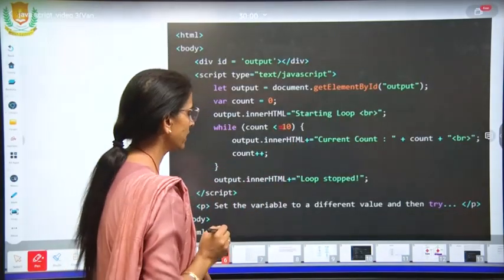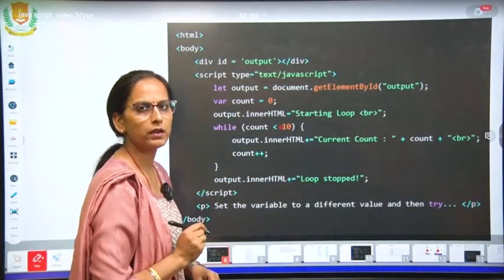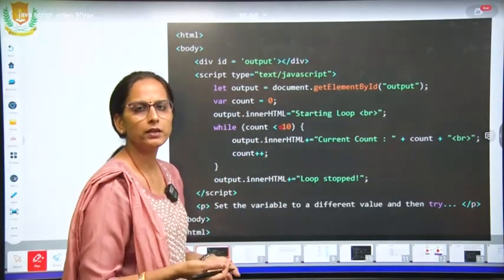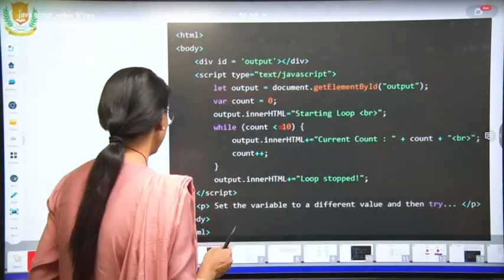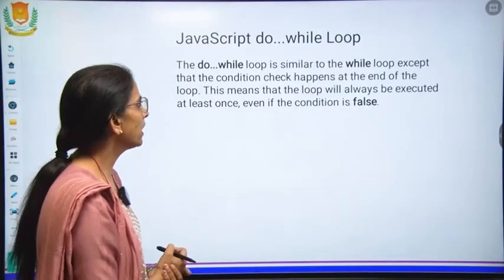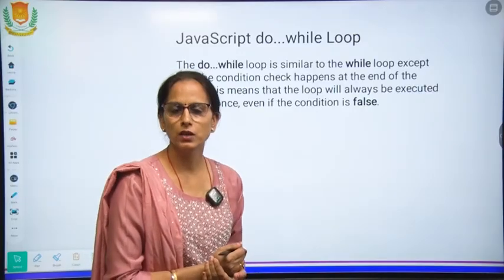This equal to sign to be written there. Now in this way if we put equal sign then 10 also will be printed. This is the output.